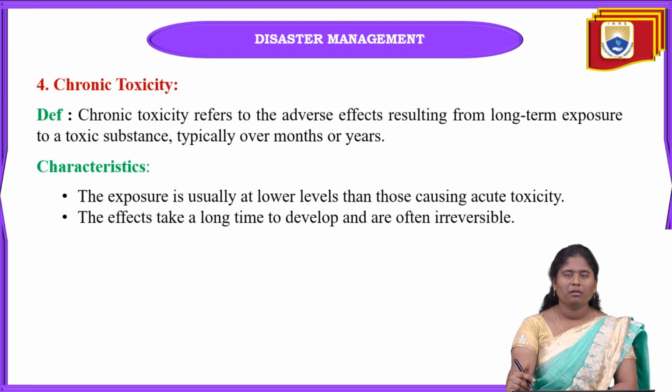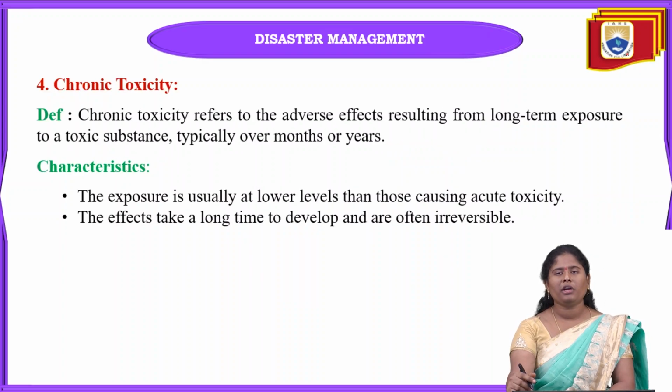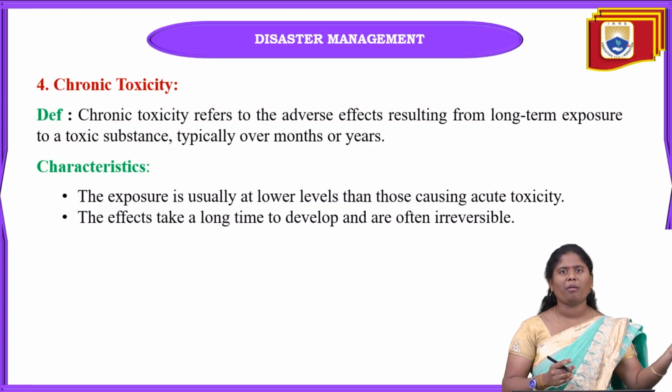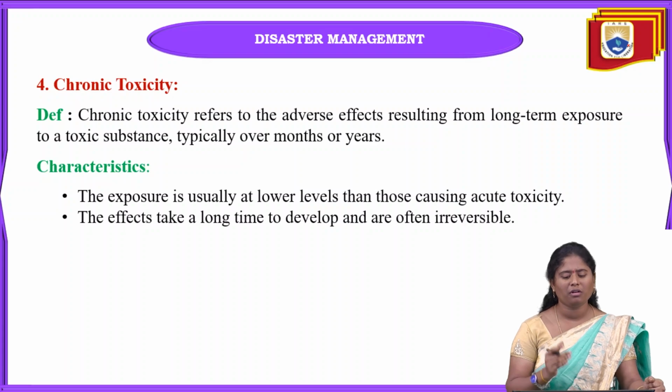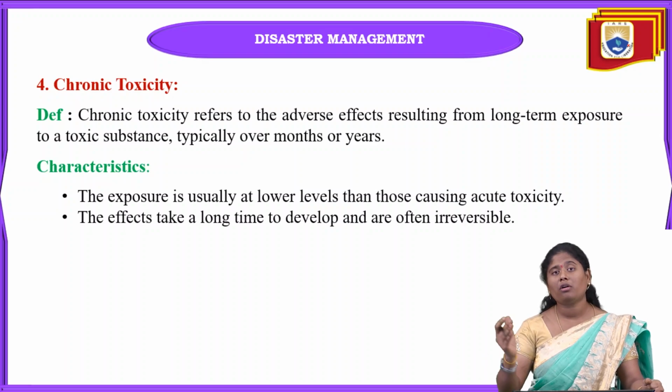Okay. And next one is chronic toxicity. Chronic toxicity refers to long-term exposure to a toxic substance. Why? Because for some other toxicity types, the effect can be seen within 24 hours, for some it may take 1 week, and for other toxicity we can see the effect after 1 month or after 3 months.